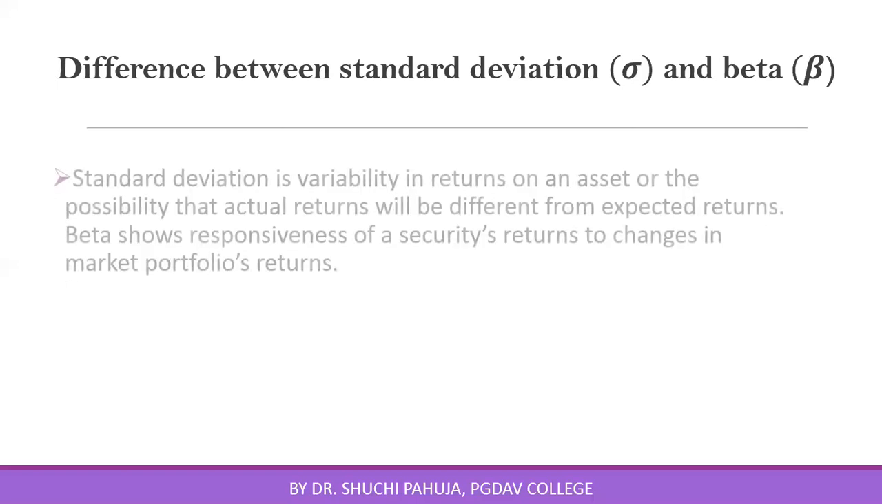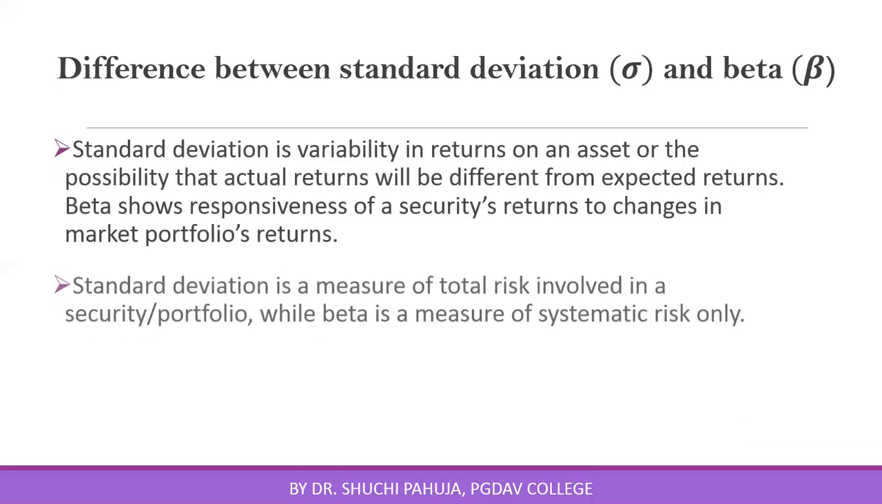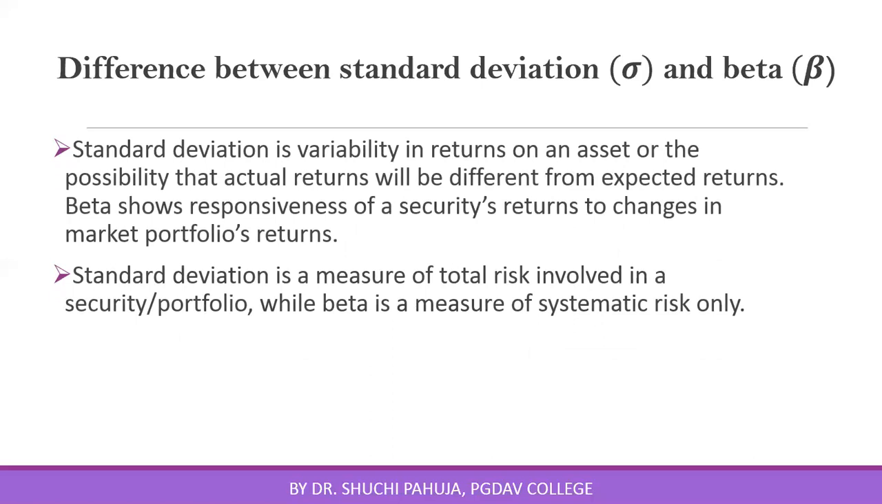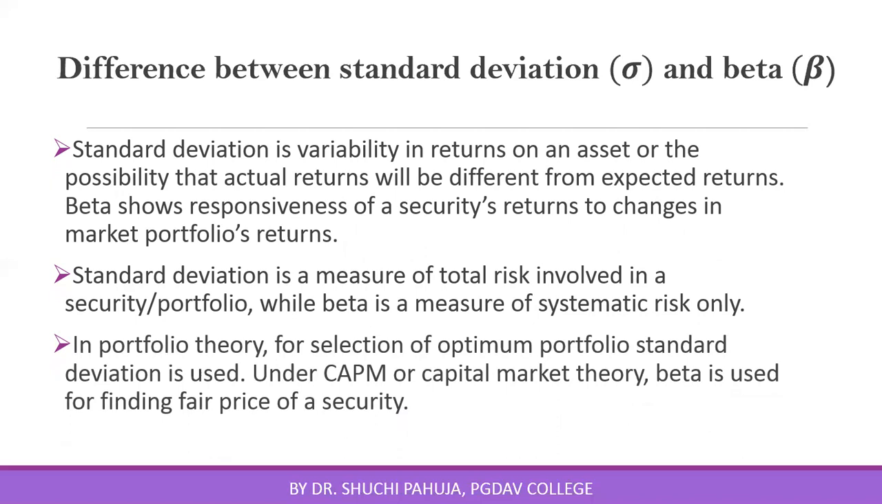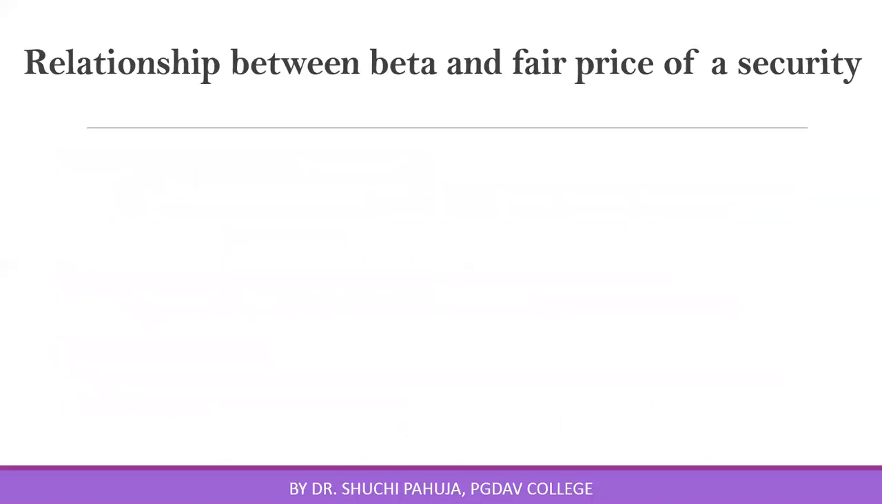In the HM model, we use standard deviation to find the optimum portfolio. So when in portfolio theory or the HM model, selection of the optimum portfolio is to be done, we consider total risk, and for that standard deviation is used. But in CAPM or capital market theory, we use only beta factor for finding the fair price of the security.